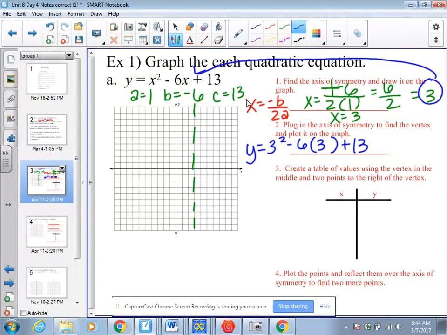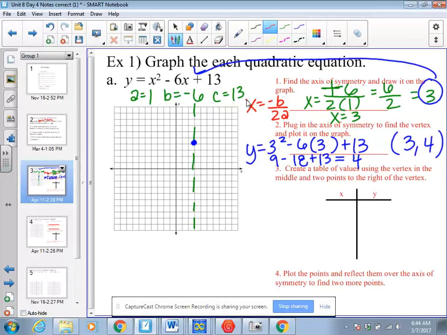That's going to give me 3 squared is 9, minus 18, plus 13. So 9 minus 18, that's negative 9, plus 13 is 4. So my vertex is (3, 4). So on that axis of symmetry, here's my vertex.